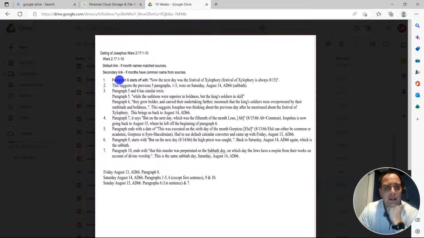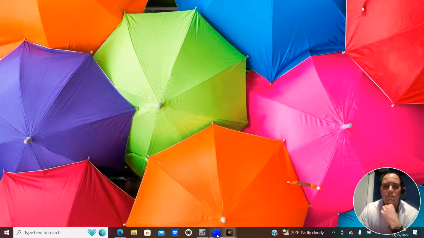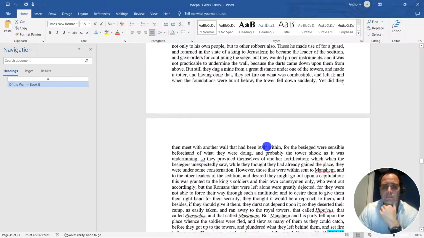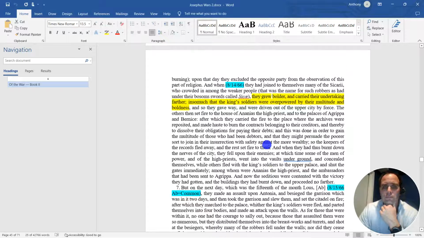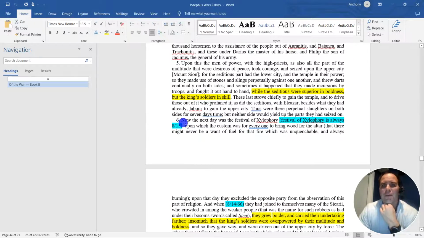So anyway, let's start with number 1. Paragraph 6 starts off with, "Now the next day was the festival of Xylophory." The festival of Xylophory is always on August 15th. So if we go over there, here we have it right here. "Now the next day was the festival of Xylophory." So this first sentence, anyway, is the 15th.